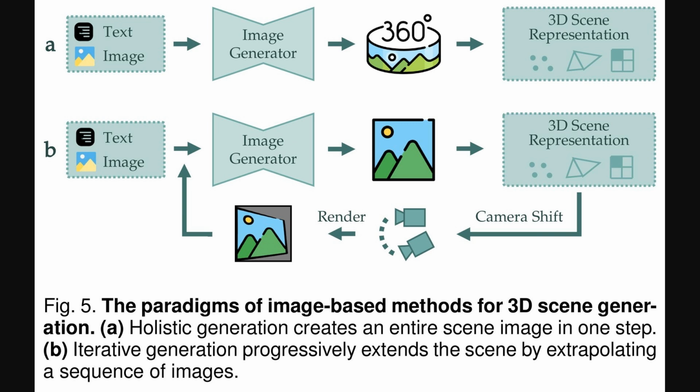Then, Part B illustrates iterative generation. In this method, an initial image is generated from the input, leading to a 3D scene representation. The system then renders a new view, which means it creates a 2D image from the current 3D scene as if seen from a different camera position. And this new rendered image, along with the original input, is fed back into the image generator to progressively extend and refine the scene. This iterative process helps build out more complex environments step by step.